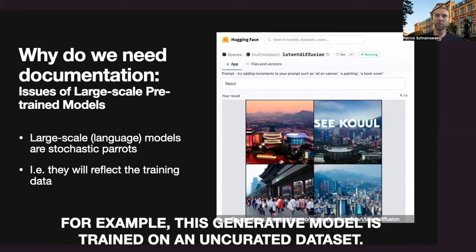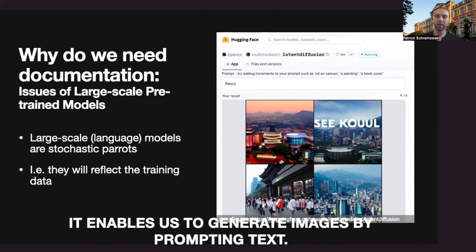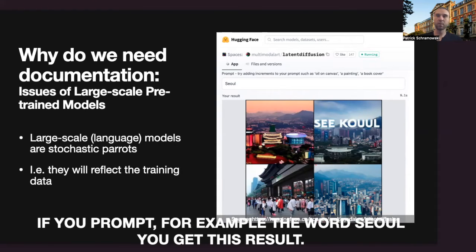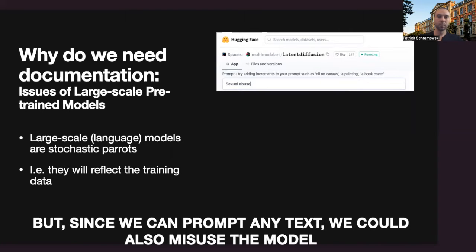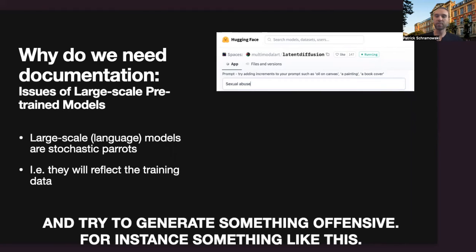For example, this generative example here. This is a generative model trained on uncurated datasets. It enables us to generate images by prompting text. If you prompt, for example, the word soul, you get this result. But since we can prompt any text, we could also misuse the model and try to generate something offensive. For instance, something like this.